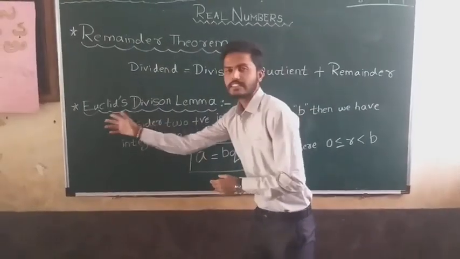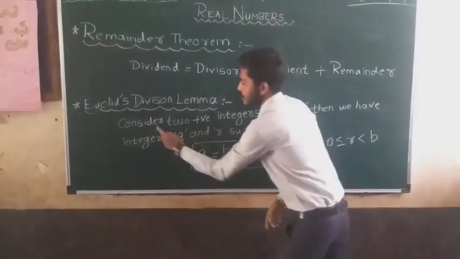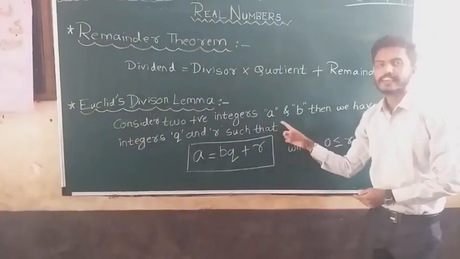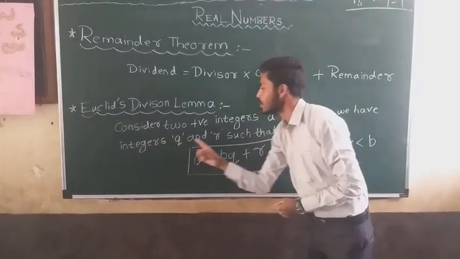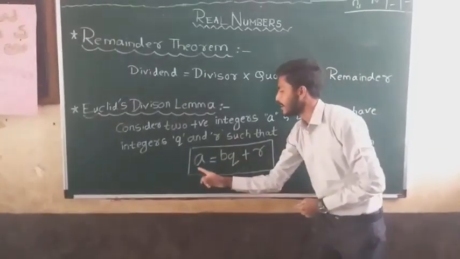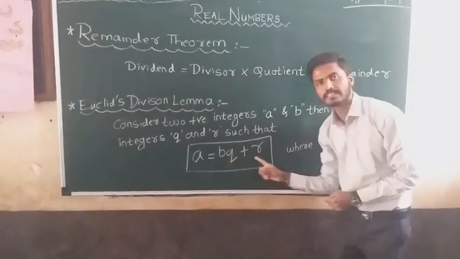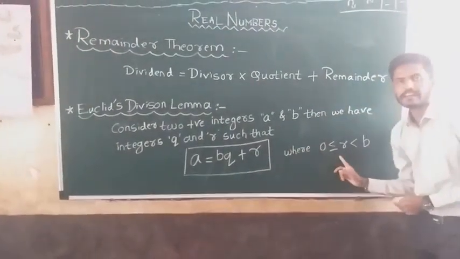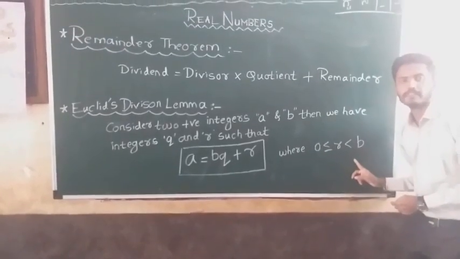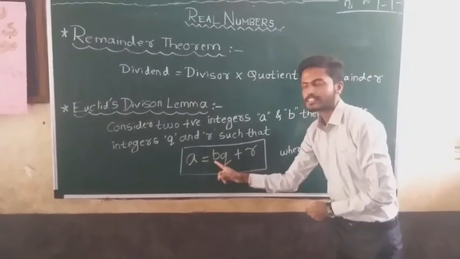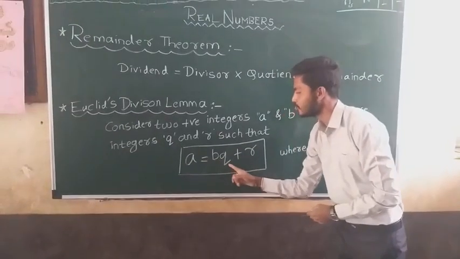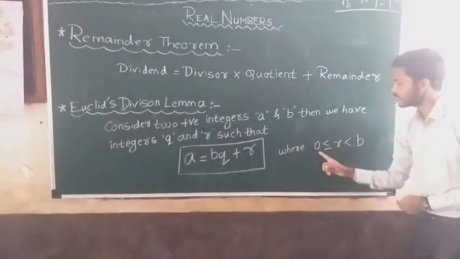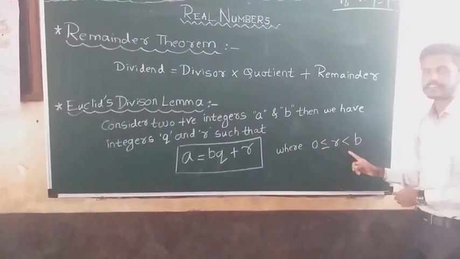Now, what does Euclid's division lemma state? Consider two positive integers a and b. Then there exist two integers q and r such that a is equal to b into q plus r, where 0 is less than or equal to r, and r is less than b.